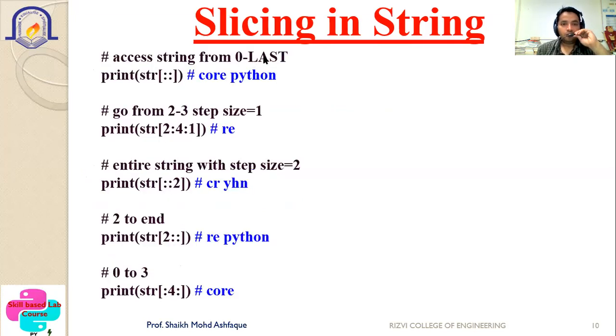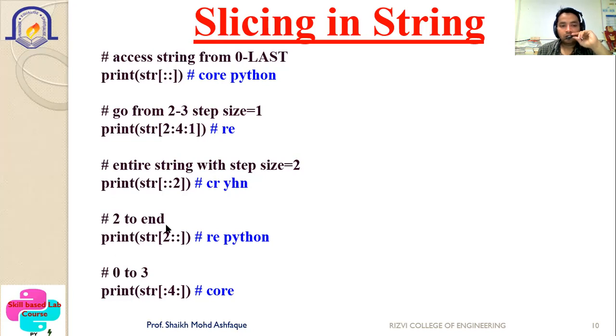Then accessing the string from 0 to last. If you want to print the entire string, at that time you can use print str[::], so it will print your entire string. If you want to go from 2 to 3 with step size 1, you can use print str[2:4:1], where 2 is the start, 4 is the stop, and 1 is the increment. Then the entire string with step size 2. If you want to print the entire string from start to stop, but you don't know the ending, at that time you can use print str[::2]. So it will take the step size of 2 and everything within the string will be printed.